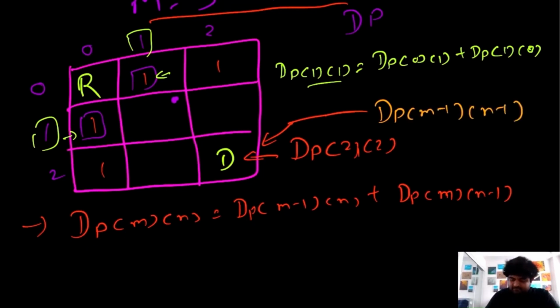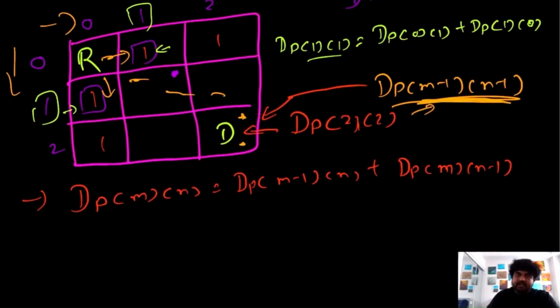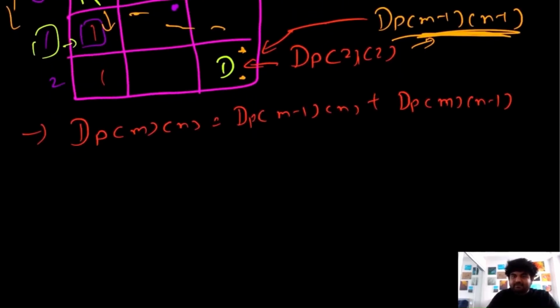So we start our calculation like this, and eventually we would reach this point, and we just need to return whatever we have found over here, and this would be our solution. We can just create two loops, one loop iterating over the columns, one loop iterating over the rows, and eventually we will reach this endpoint. We return this. This becomes our solution, and this is a very efficient dynamic programming solution. Any FAANG companies, Facebook, Google, Amazon, whatever, they would be happy to hire you immediately.